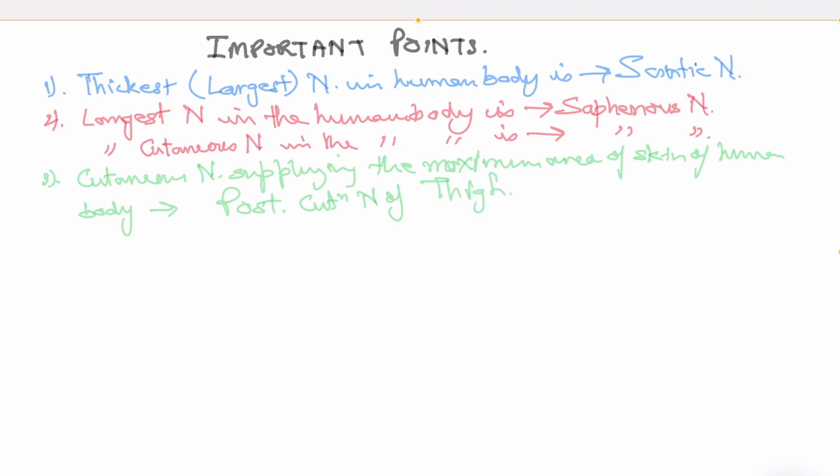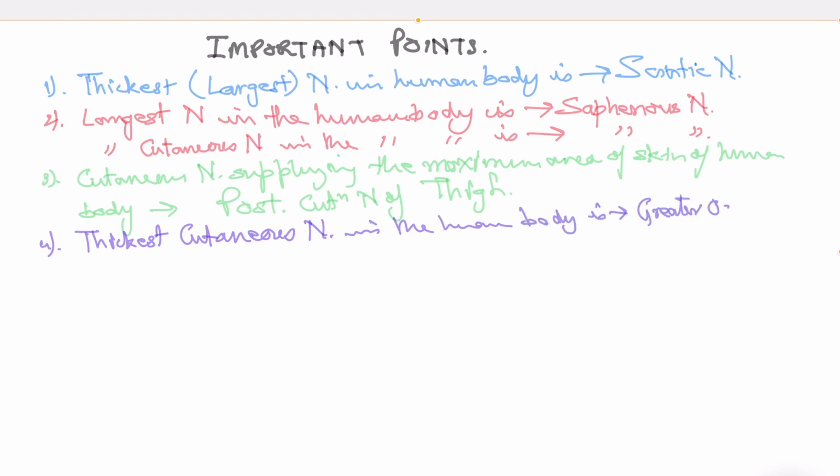This is also a branch from the lumbosacral plexus. I have just taught you about this. The thickest cutaneous nerve in the human body is the greater occipital nerve. The greater occipital nerve is a branch from the dorsal primary rami of the C2 spinal nerve. It supplies the skin on the nape of the neck up to the vertex.